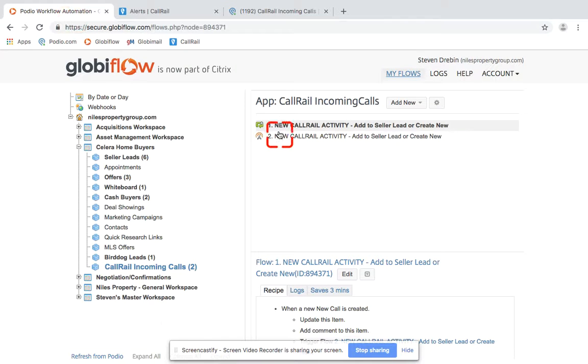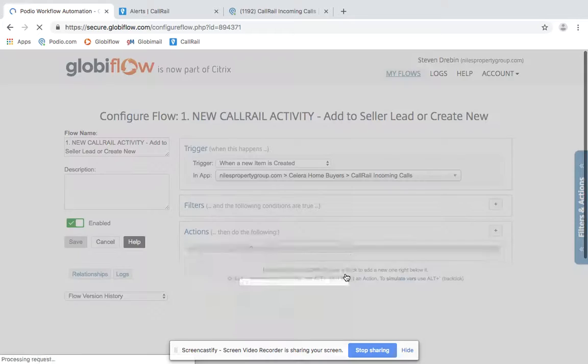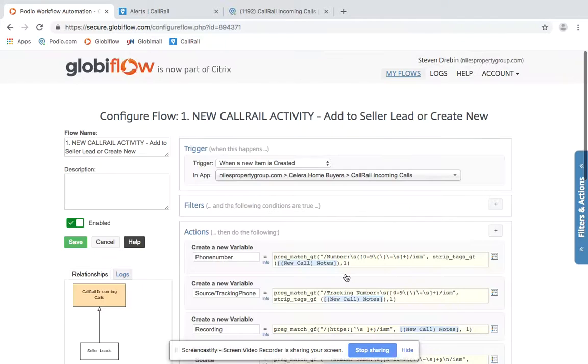So this used to be one step. Anything that came into this CallRail app would get pushed over to seller leads. We've now broken this into two separate steps, and halfway through, we stop to check the source. Let me explain a little deeper.